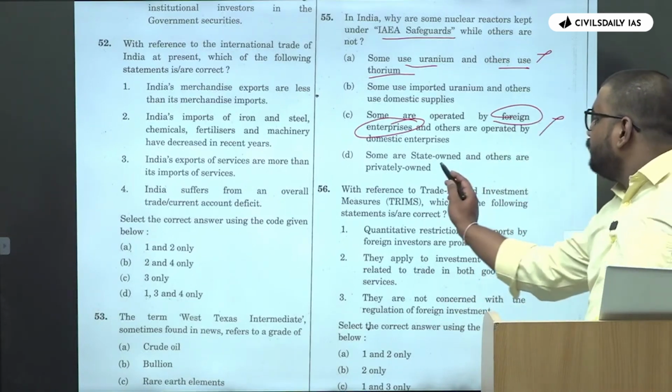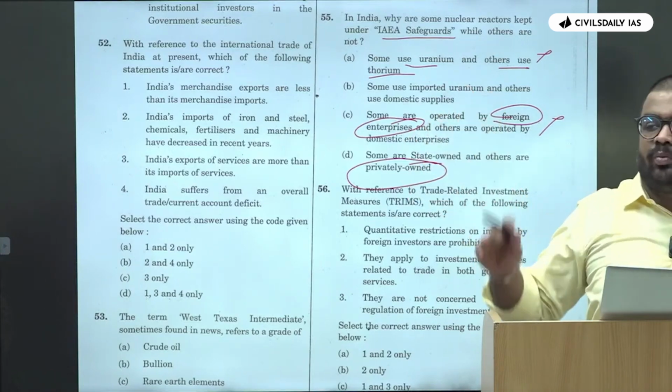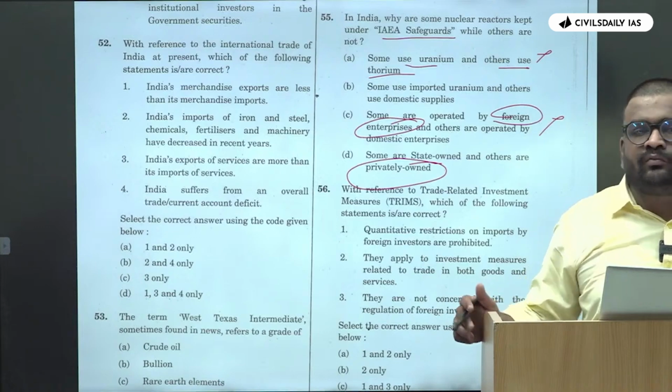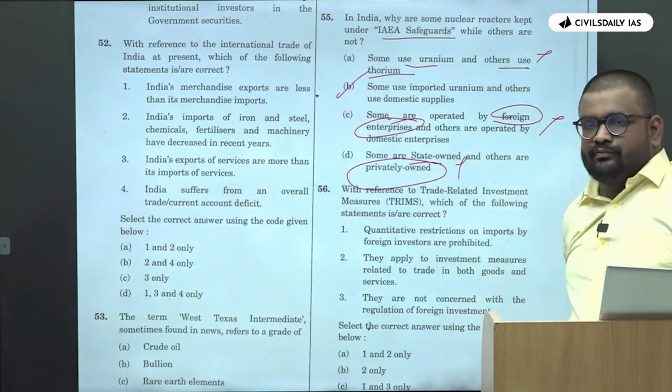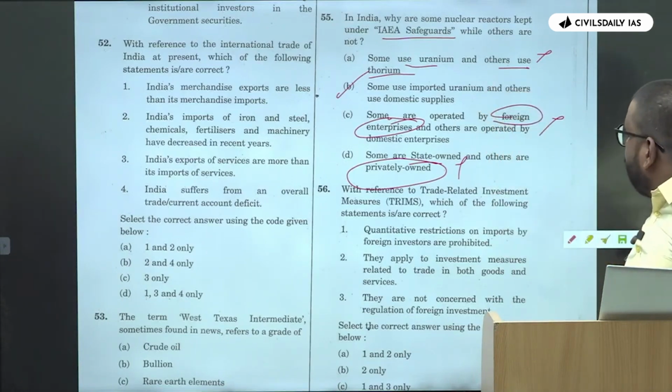Some are state-owned, other are privately owned. Again, like I mentioned, nuclear energy is completely monopoly of state. मतलब government overall. Now, so there is no privately owned. This is also eliminated. So this, yeah, so this is again application of the basic knowledge to eliminate.